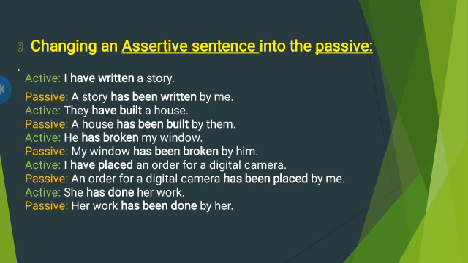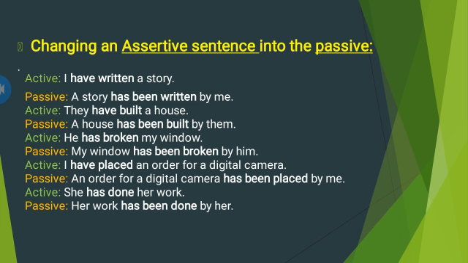Changing an assertive sentence into passive. Here are some examples of present perfect tense. I have written a story. It is a present perfect tense. As you can see, have and the third form of the verb is used. When we change it into passive, it will be: a story has been written by me.